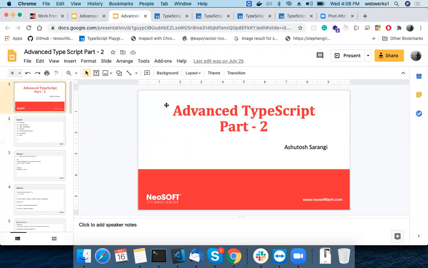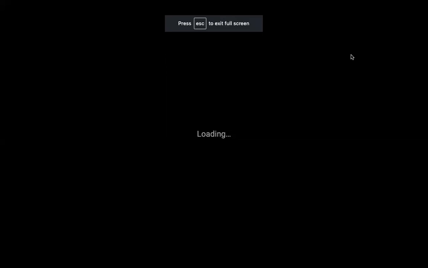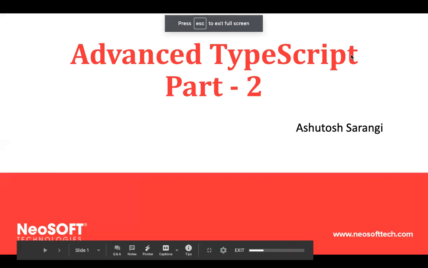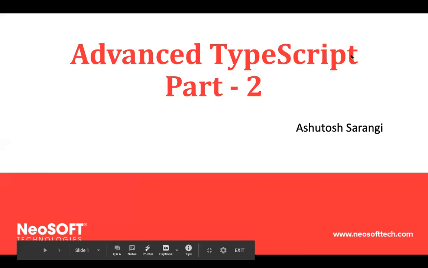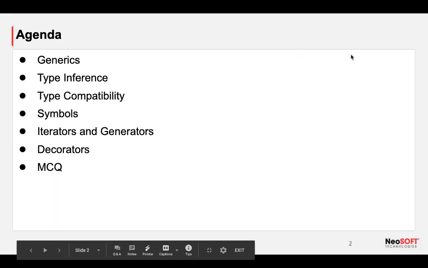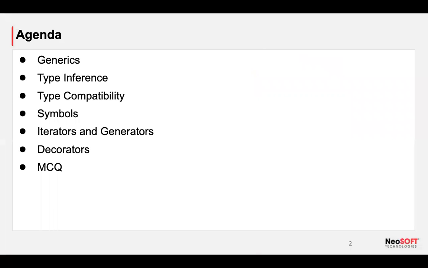Then we moved ahead with advanced TypeScript session 2, which is the part 2 session. There we covered more advanced topics in TypeScript: generics, type inference, type compatibility, symbols, iterators and generators, decorators, and my favorite as usual, MCQs.